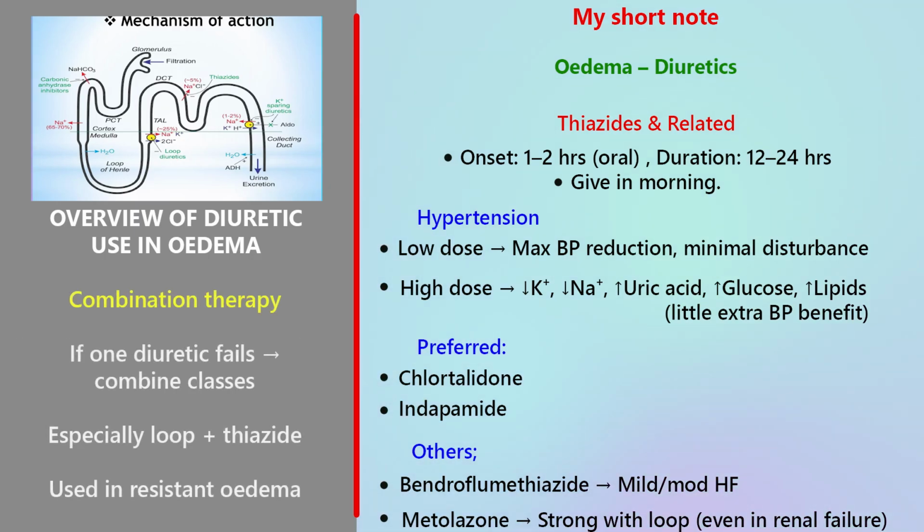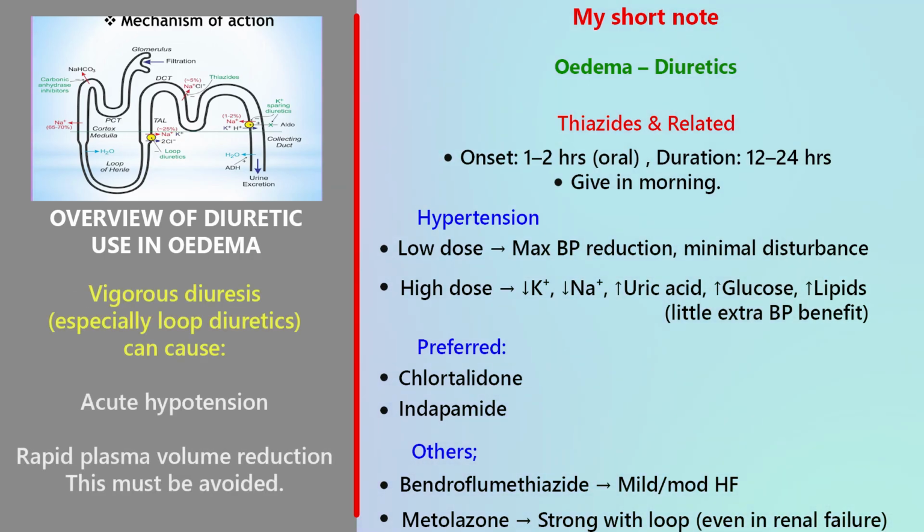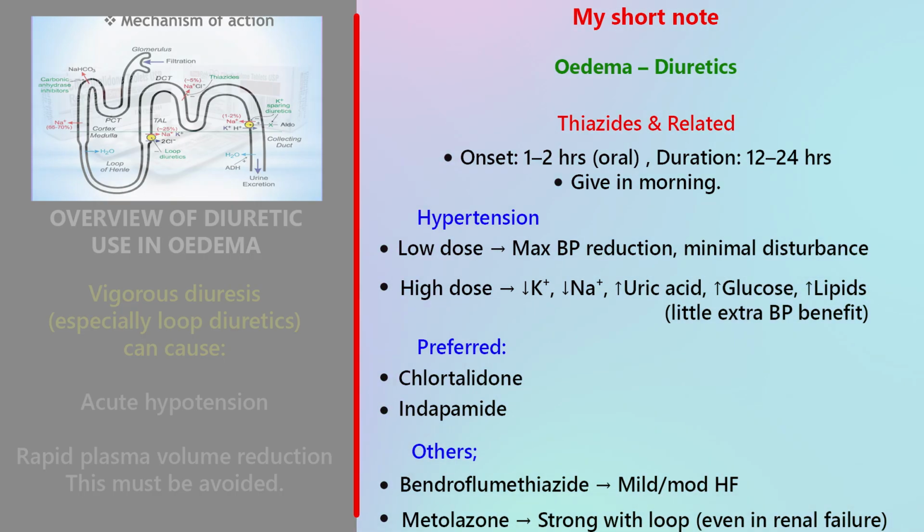Now, an important clinical principle. If one diuretic fails, do not just increase endlessly, combine classes, especially loop plus thiazide. This is used in resistant oedema, but caution. Very vigorous diuresis, especially with loop diuretics, can cause acute hypotension, rapid plasma volume reduction, renal impairment. This must be avoided. Always monitor.